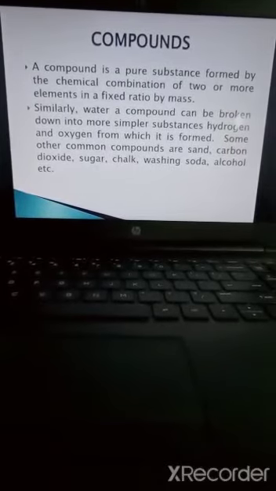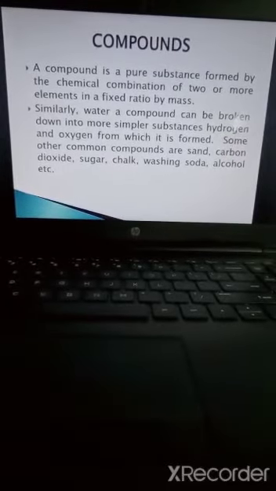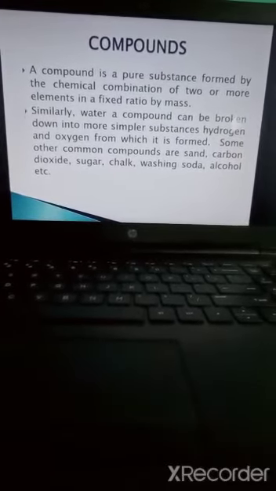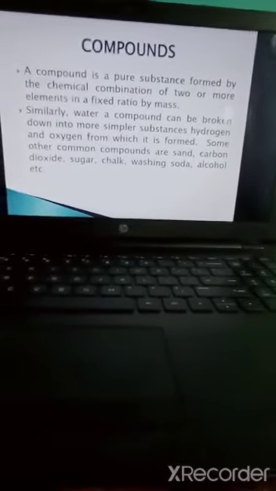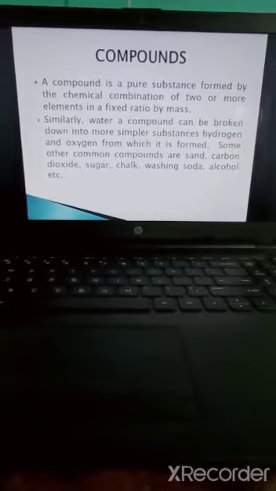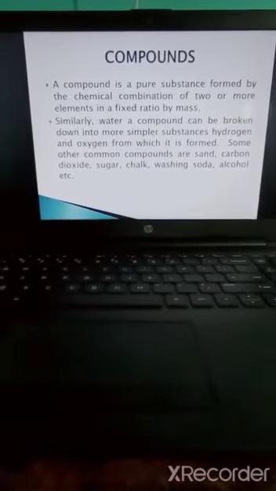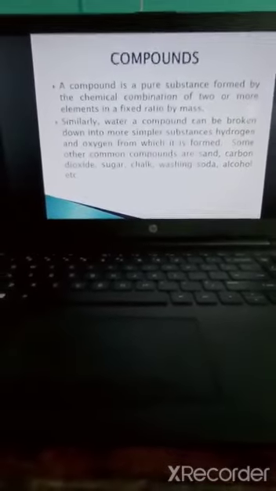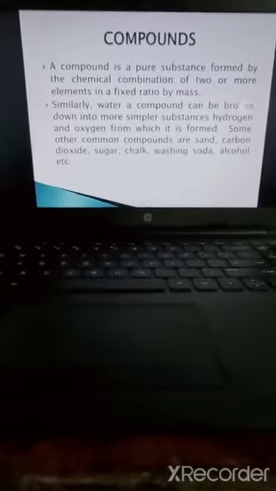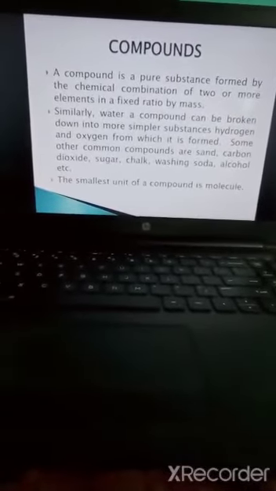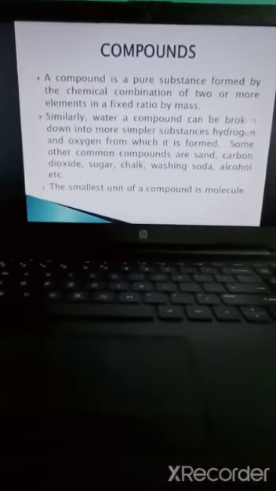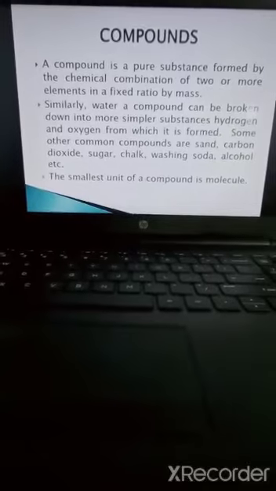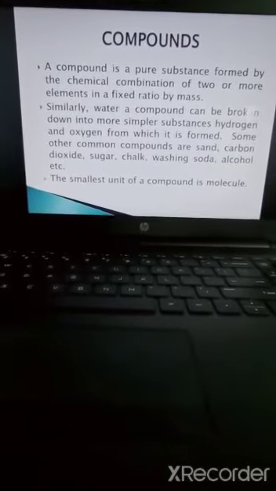All these are some examples of compounds. Understood what is a compound? So first we studied about compounds. What is the definition of a compound? Next we studied some common examples of compounds. Then next is the smallest unit of a compound is the molecule. What is the smallest unit of a compound? It is the molecule. Okay.